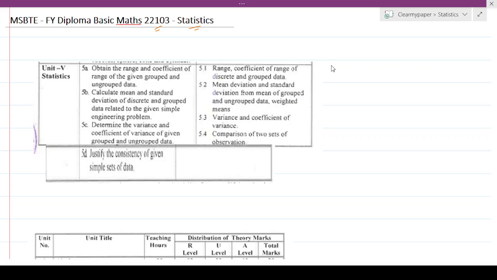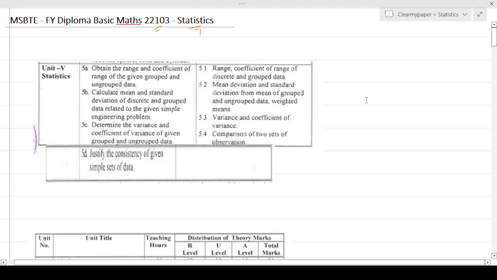the theory paper. We're going to talk about the offline theory paper because I don't think we are going to have any more online exams on the MCQ, hopefully. So it's going to be offline this summer and following through, and the offline is for 70 marks. So let's see from that standpoint.